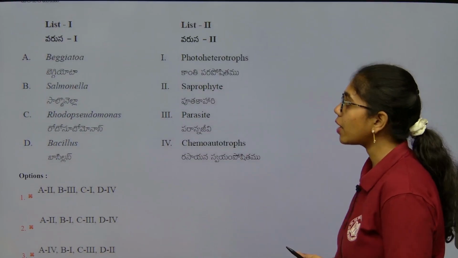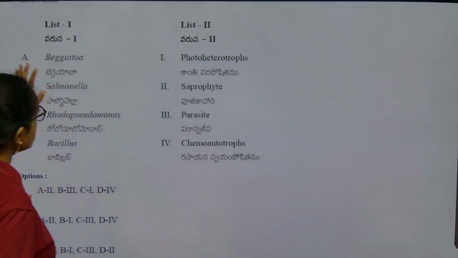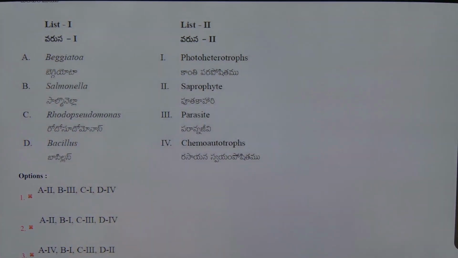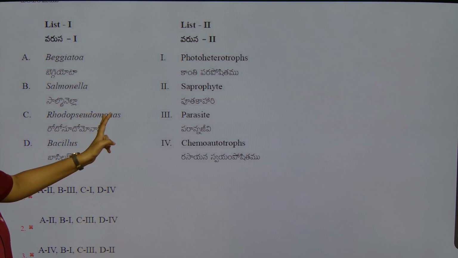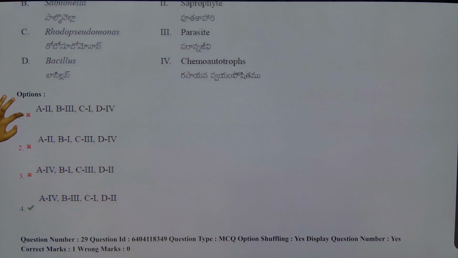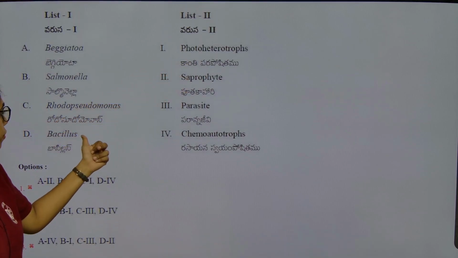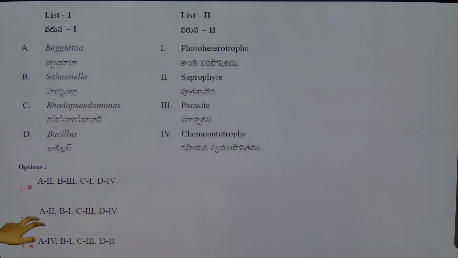This is directly from the examples itself. This is from biological classification, that is from Monera. Beggiatoa is a chemoautotroph, Salmonella is a parasite, Rhodopseudomonas is a photoheterotroph, Bacillus is a saprophyte.